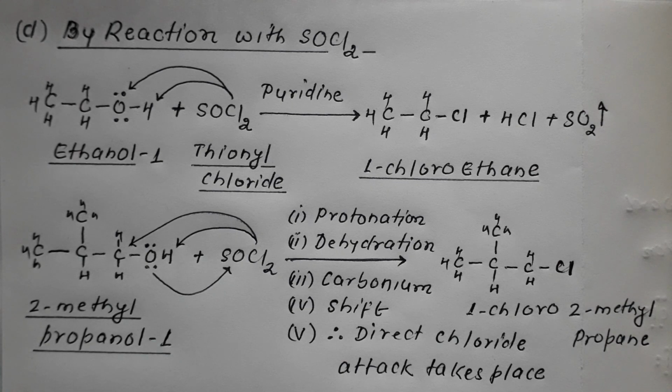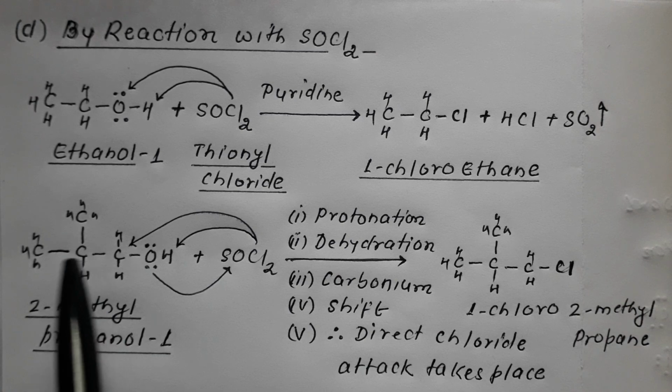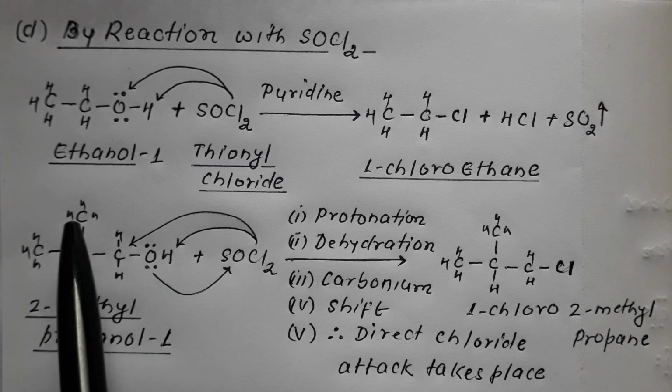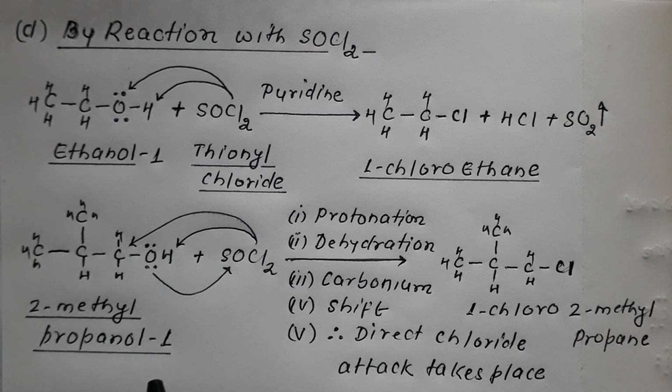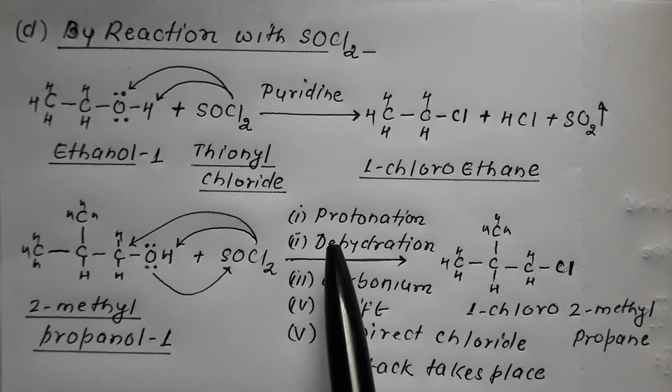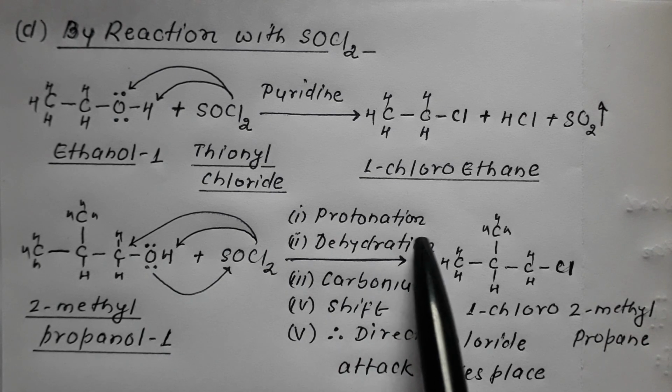Now let me take the same example which I dealt with in the previous two cases. Suppose I have taken this compound, CH3CH(CH3)CH2OH. I have carbon number 1, carbon number 2, carbon number 3; 3 means prop, all single bonds, so propane, and alcohol makes it propanol. At number 2 there is a methyl, so it is 2-methylpropanol-1. So when 2-methylpropanol-1 is made to react with SOCl2, thionyl chloride, what happens? Unlike the reaction with HX, just recall the reaction with HX, where the first step was protonation.